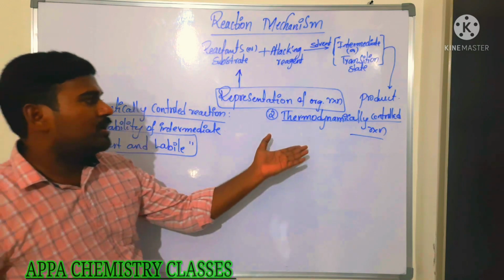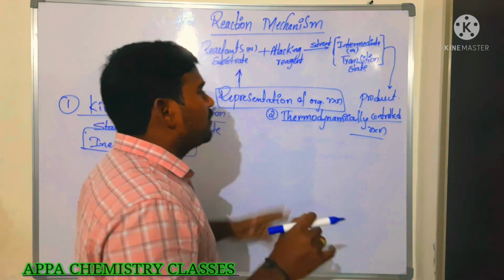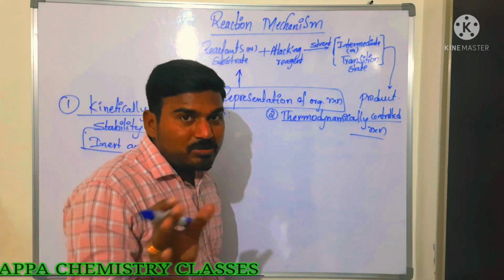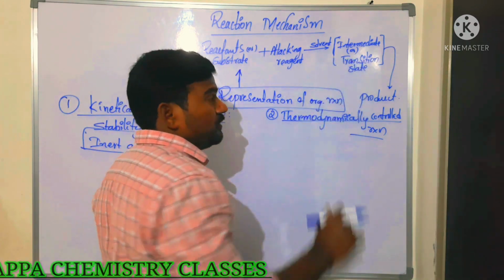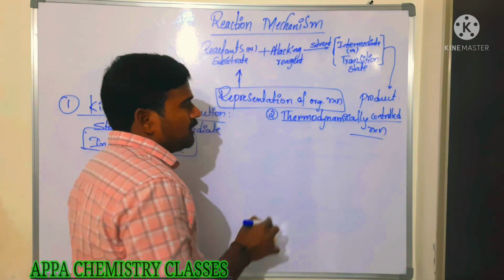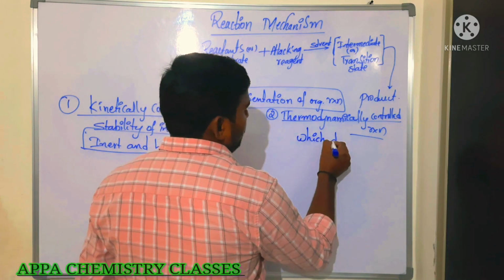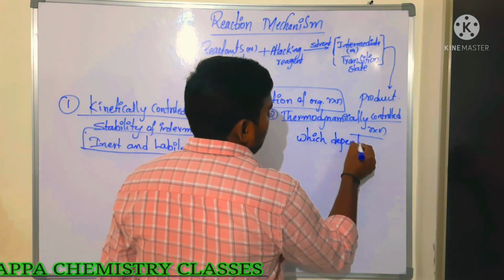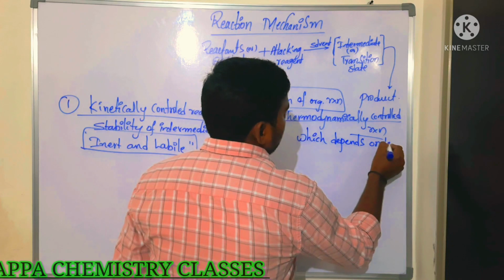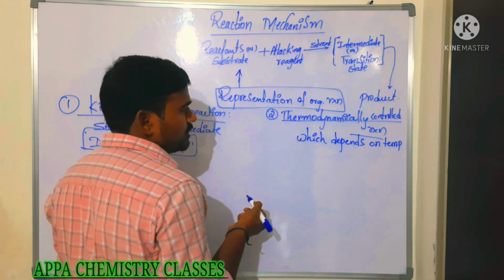Whereas thermodynamically controlled reactions are very slow reactions, which do not depend on the stability of the intermediate, but depend on the temperature. They are called thermodynamically controlled reactions.